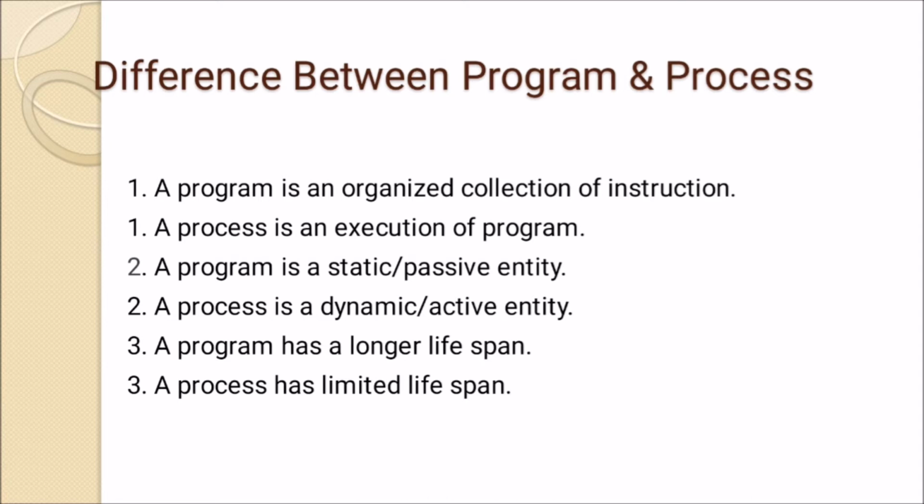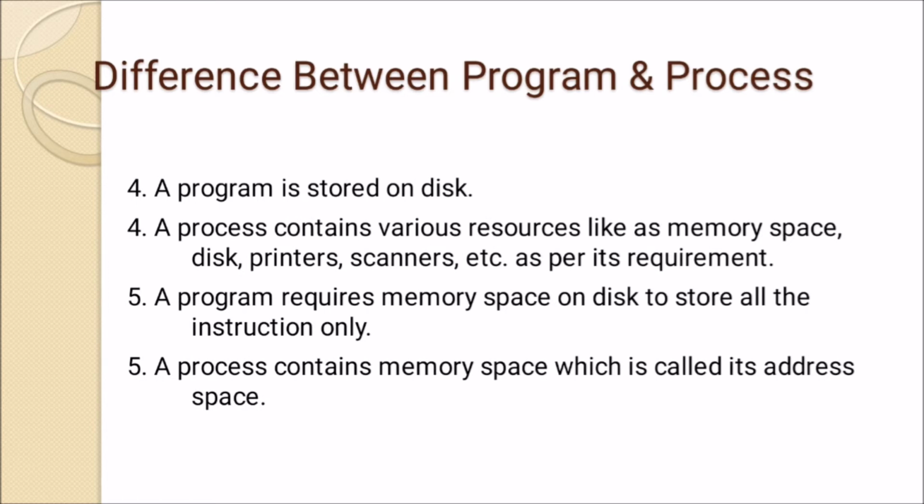A program has a longer lifespan because we can store that list of ingredients. But a process, after we complete the execution of it, is completed. So now there is no life of process. The process has limited lifespan.